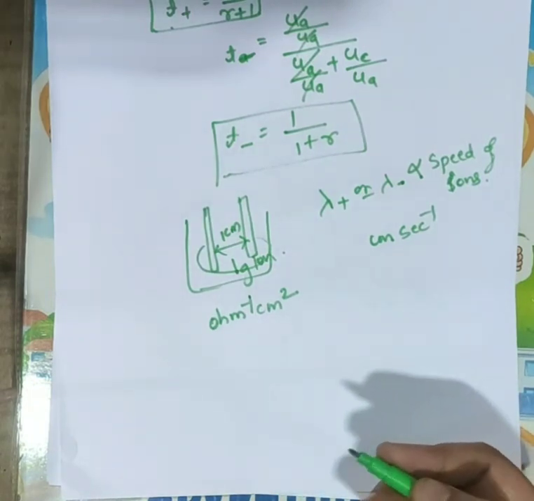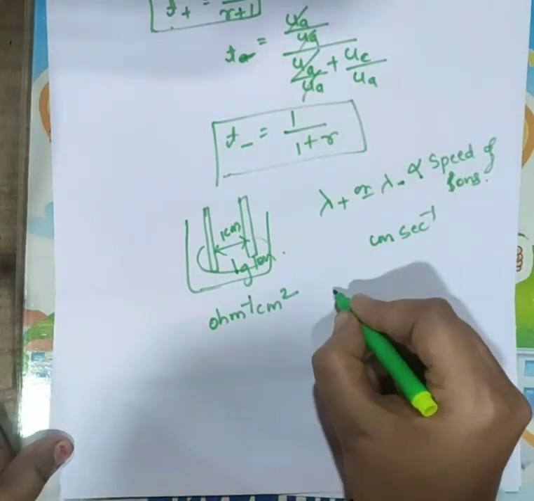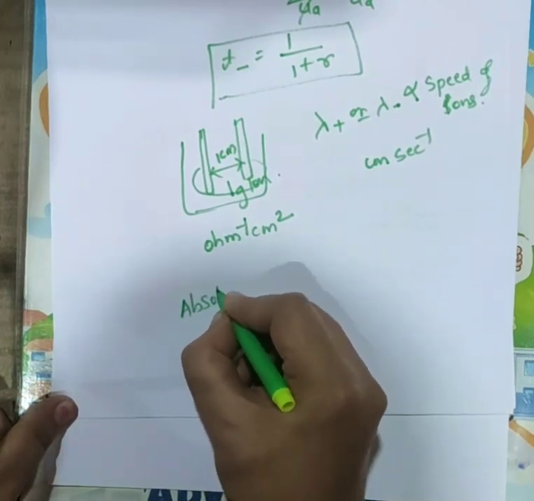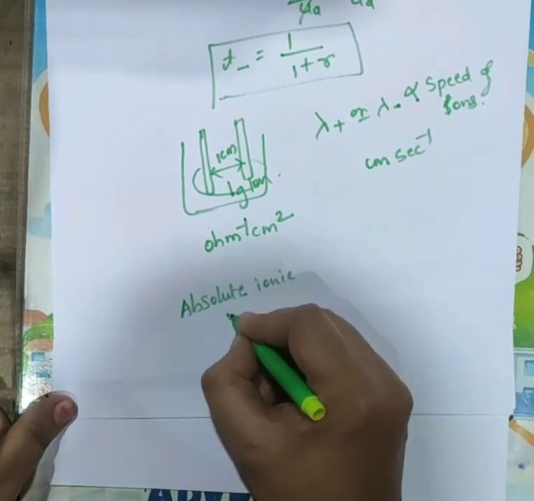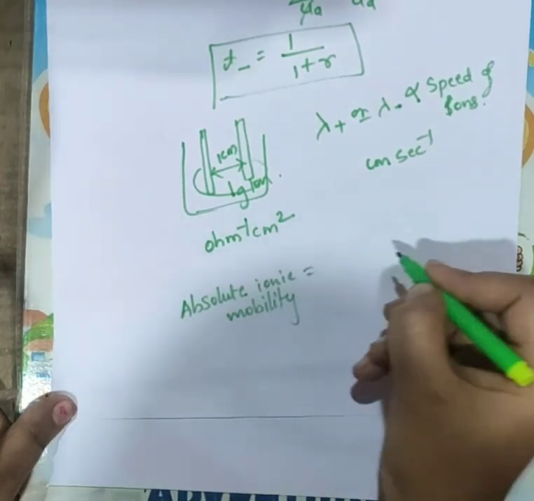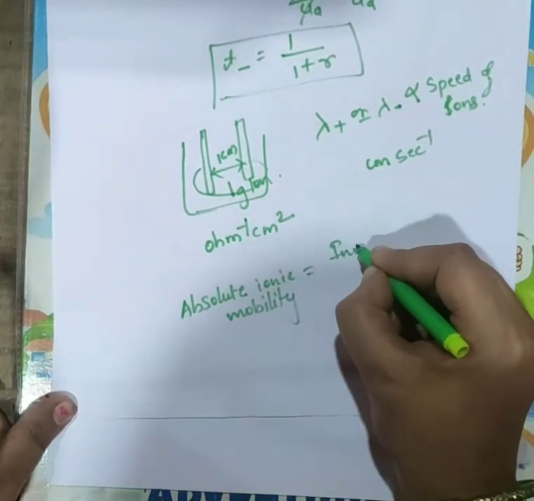If you want it in terms of a formula, you can write this. Absolute ionic mobility will be the ionic mobility divided by the Faraday's constant.